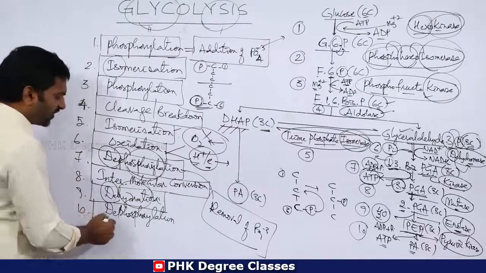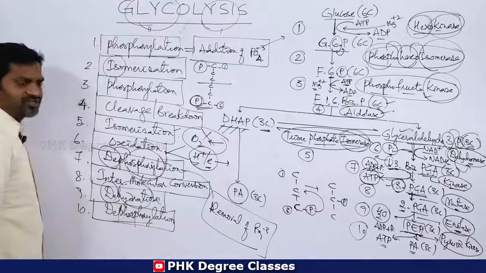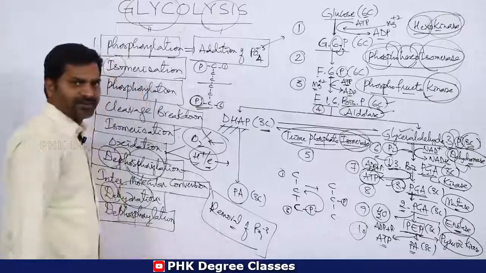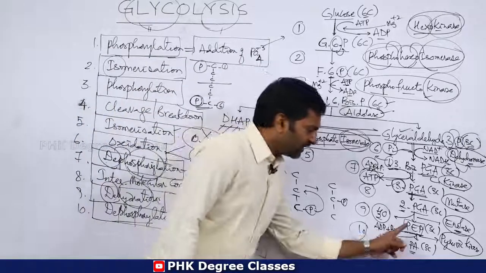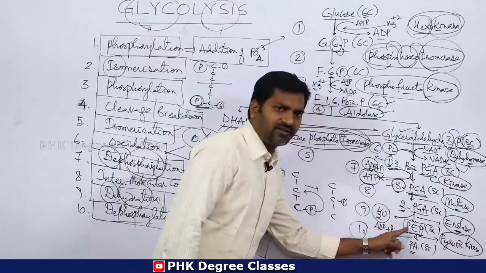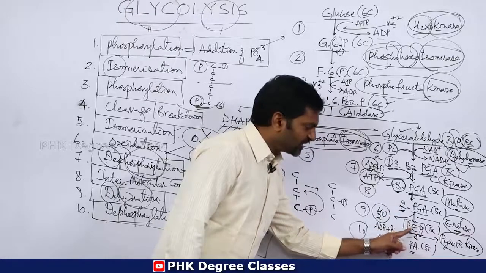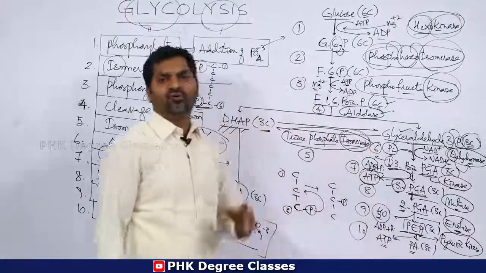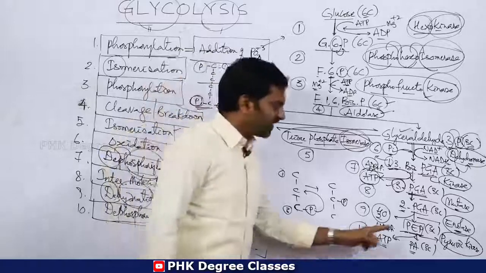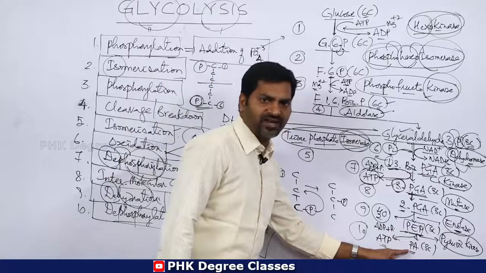Then come to the final one, that is dephosphorylation. Dephosphorylation means removal of phosphate. In PEP, at the second carbon there is a phosphate. This phosphate is completely removed, and PEP is finally converted into pyruvic acid.